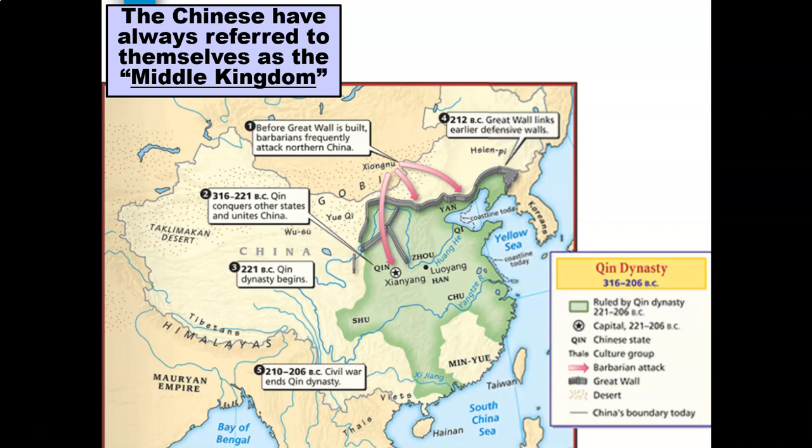Before the Great Wall is built, barbarians frequently attacked northern China. The years 316 all the way to 221 BC, Qing conquers other states and unites China. In the year 221 BC, Qing Dynasty begins. In the year 212 BC, Great Wall links earlier defensive walls, as you can see there from the map. And in the years 210 all the way to 206 BC, Civil War ends Qing Dynasty. And very important information that you're getting here about the history of China.